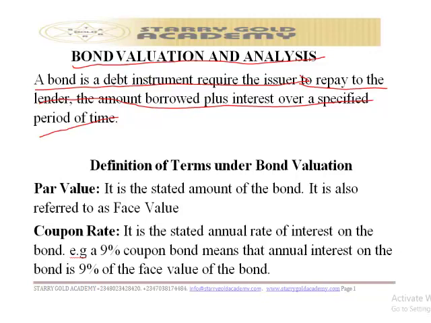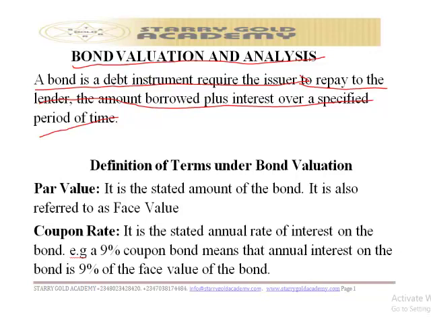So now, without much ado, when you talk about raising debt, there are various means by which you can raise debt, and one of them is by raising a bond. So, what is a bond? We have said that a bond is a debt instrument that requires the issuer to repay the lender. Who is the issuer?